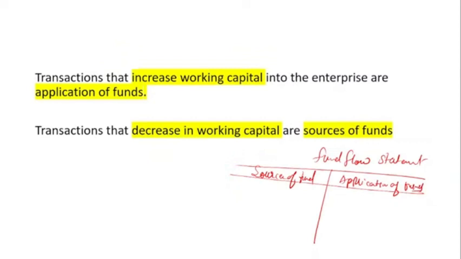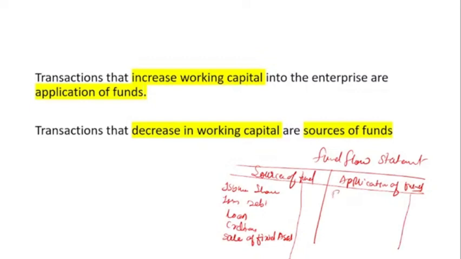The source side of the fund is where the company generates its fund, either by issuing shares, issuing debentures, taking a loan, generating funds from creditors, or from the sale of fixed assets. This is the way the company generates its fund. And what is the application of fund?